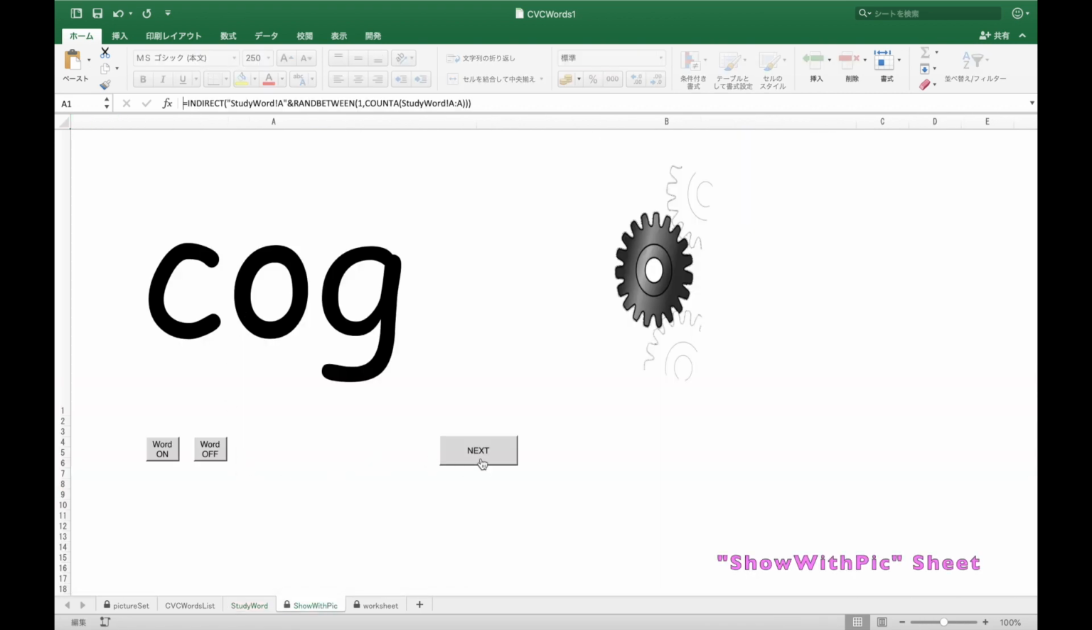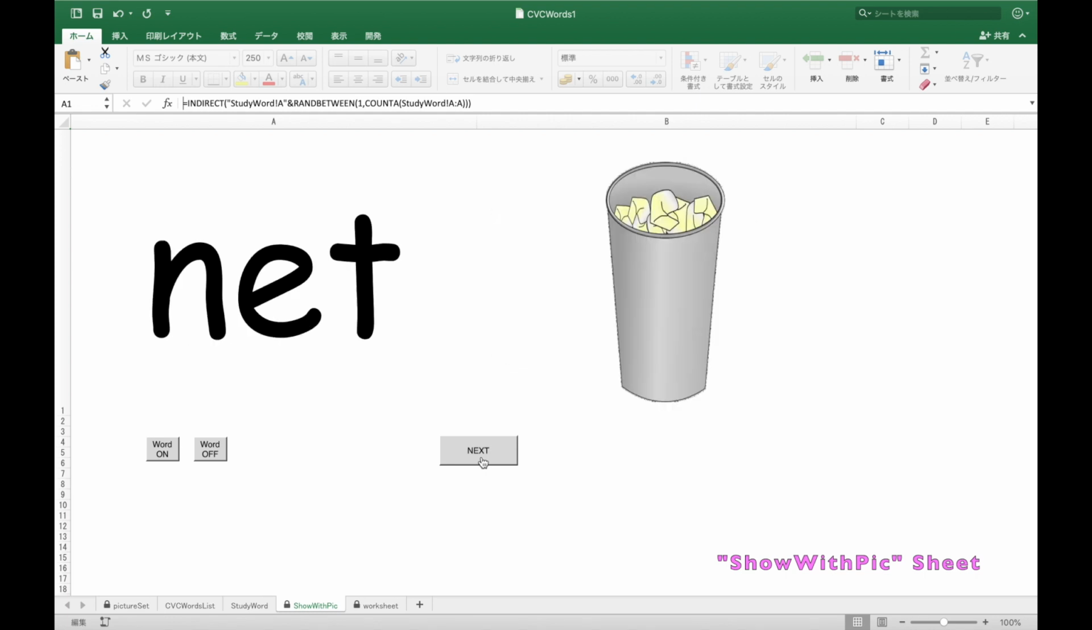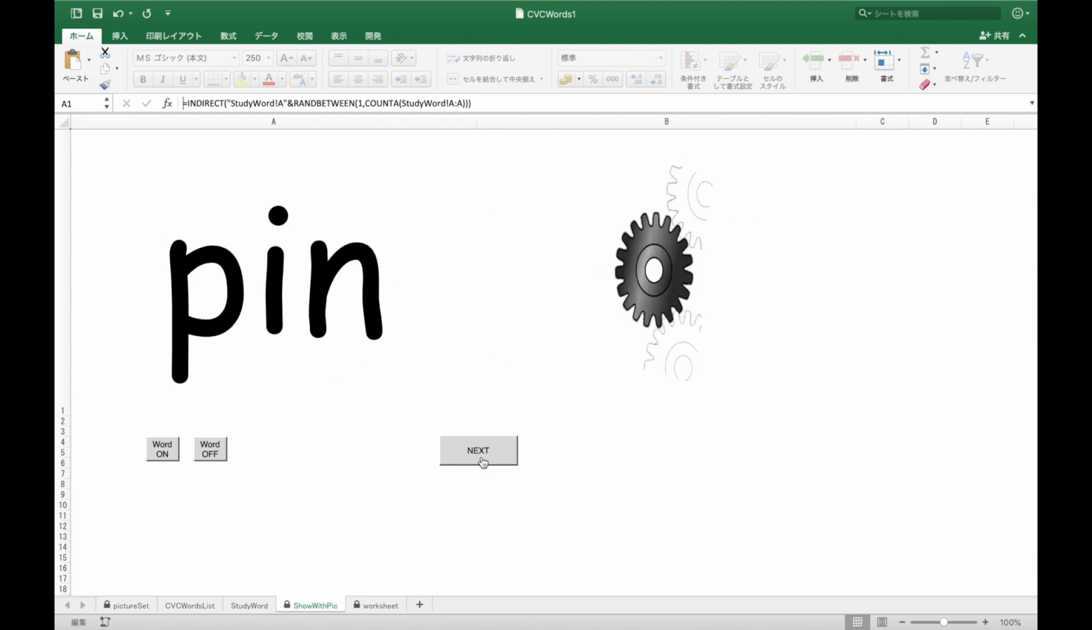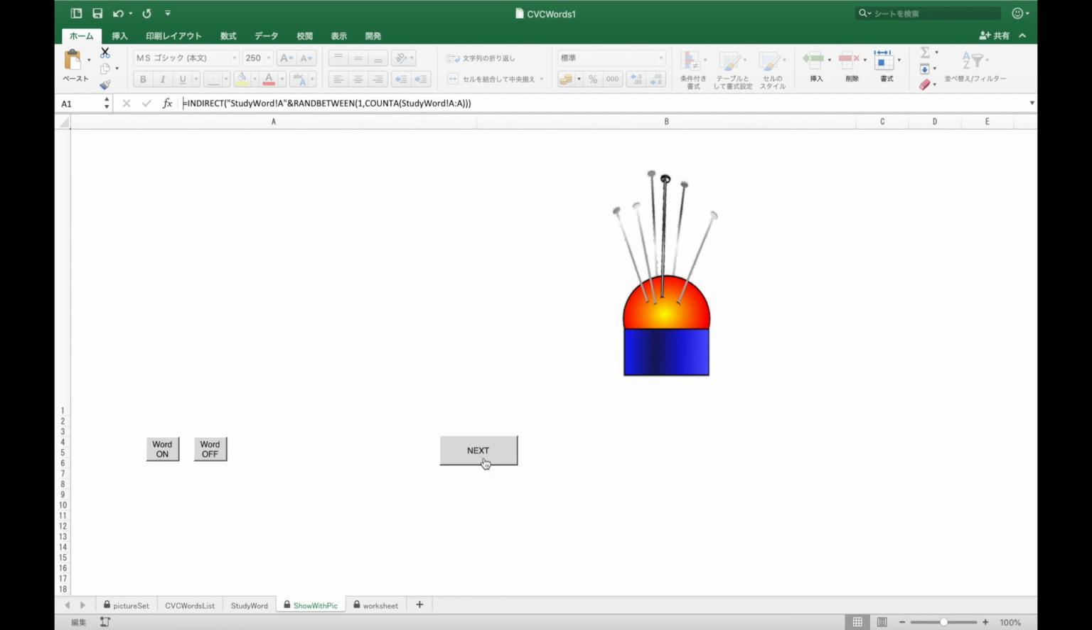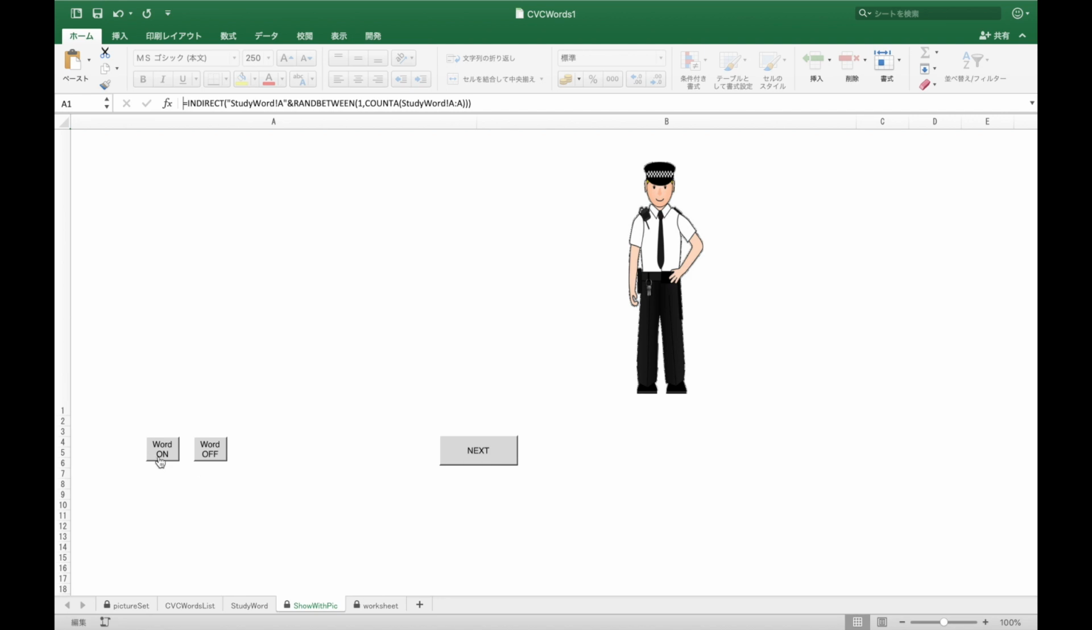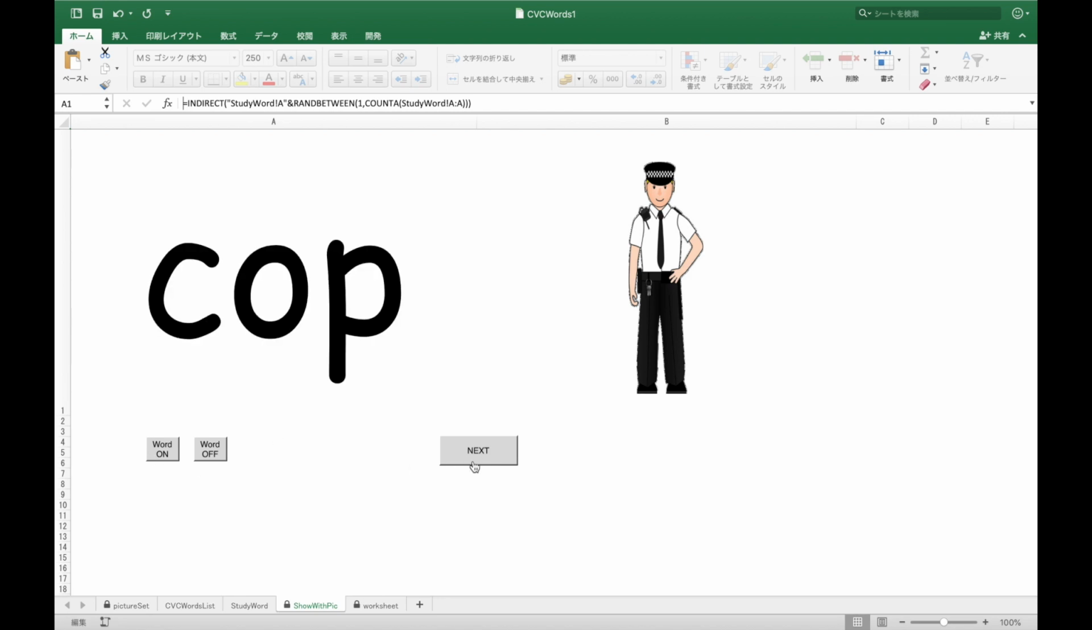If you tap the next button, it changes the CVC word with pictures. There is an option to flash only pictures. If you tap the word off button, you can flash only pictures. If you want to go back to showing words, you can tap word on.